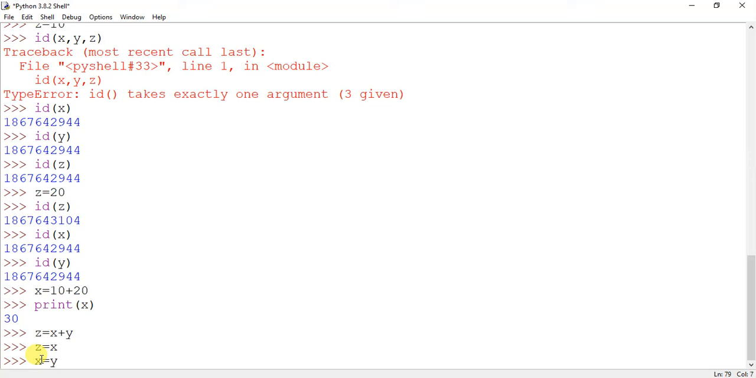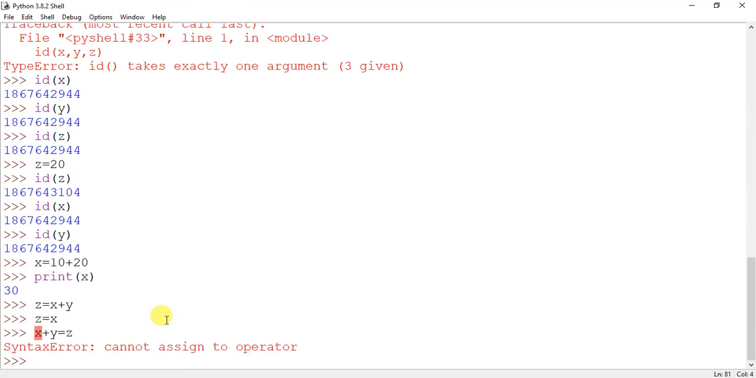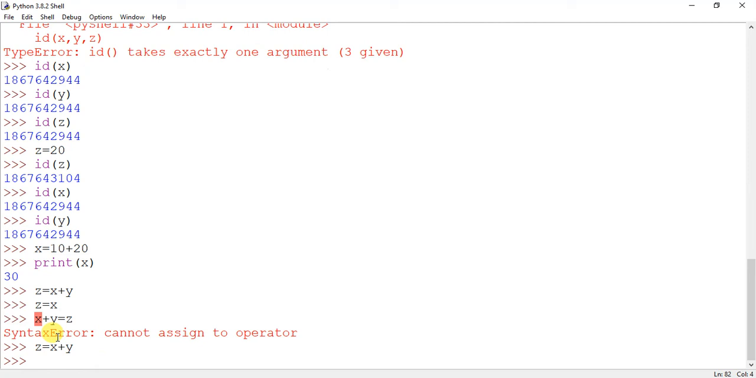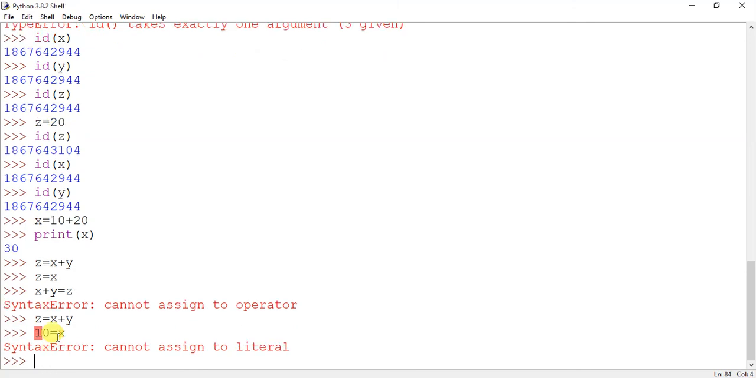We cannot write like this: x plus y equal to z. This is invalid. Okay, so z cannot be stored to x plus y. x plus y can be stored in z. So z is equal to x plus y is valid, but x plus y equal to z is invalid. Similarly, x equal to 10 is valid, but 10 equal to x is invalid. So a literal or an expression cannot be on the left hand side. So this is the concept of L value and R value.